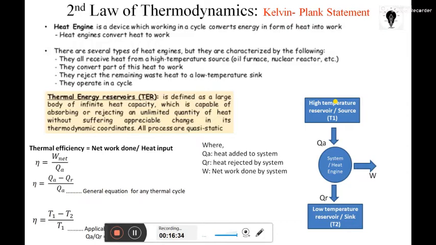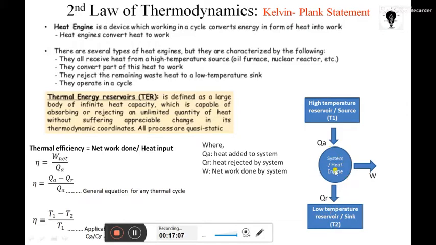Inside the pan there is water, and it is kept on the burner. That burner plays the role of the high temperature reservoir. The water inside the pan is called the system, and whatever surrounding it has, excluding the burner, is the low temperature reservoir, because the system takes heat from the burner and leaves heat to the low temperature reservoir.